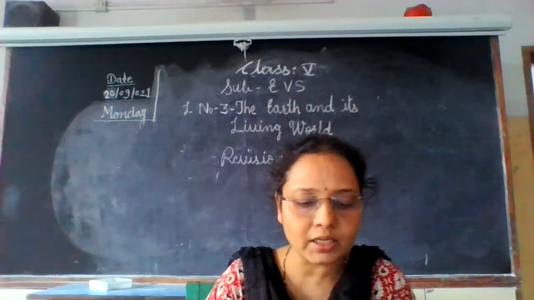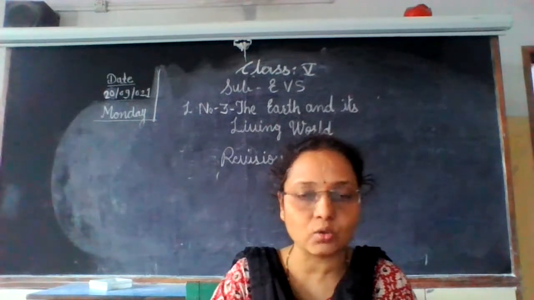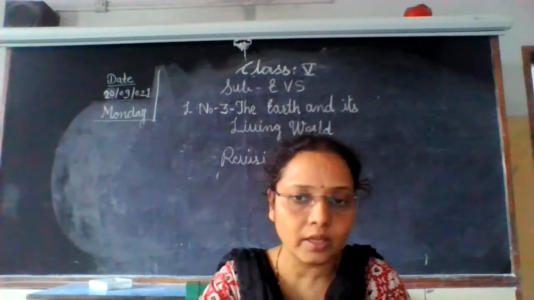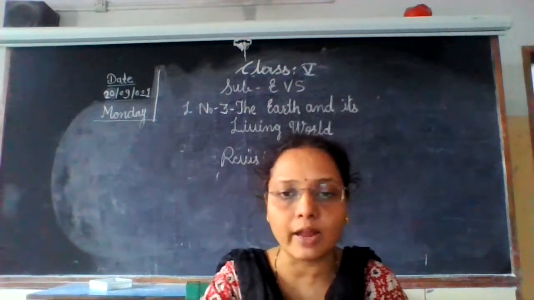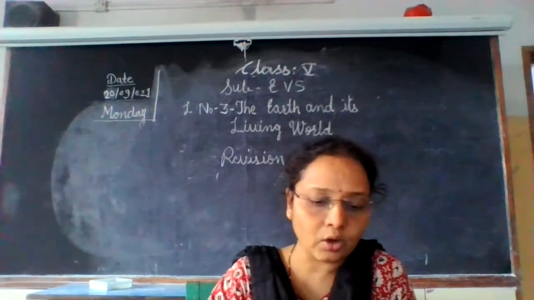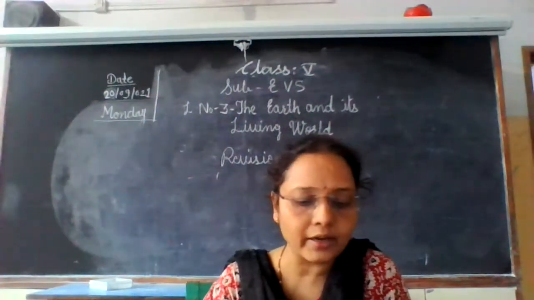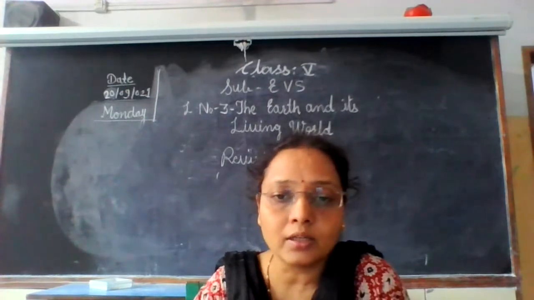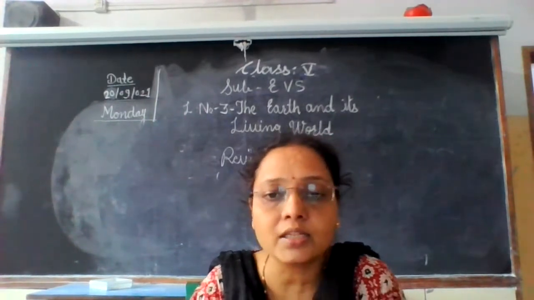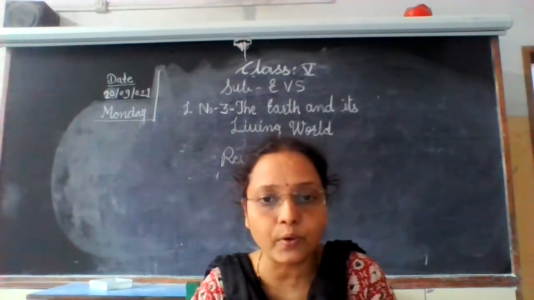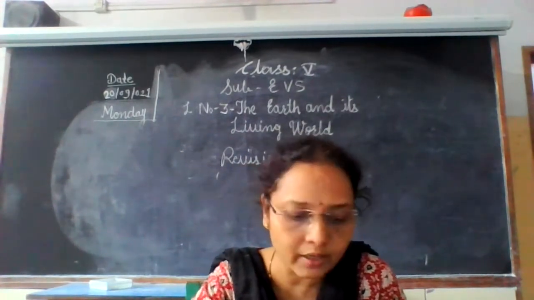A vast continuous stretch of land is called a continent. Do you know the continents and oceans? The area which consists of land is called continents. The land on Earth is divided into 7 continents. On the Earth there are 7 continents and 5 oceans. So which are the 7 continents? It is very important. Remember it.